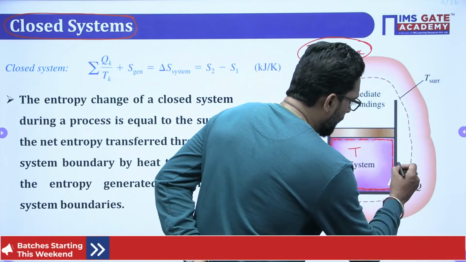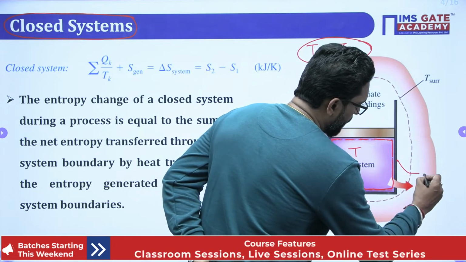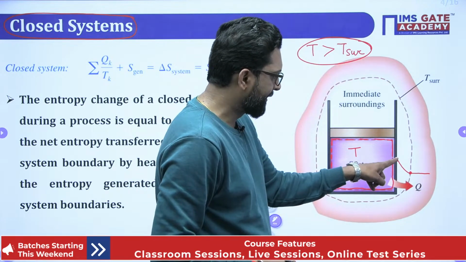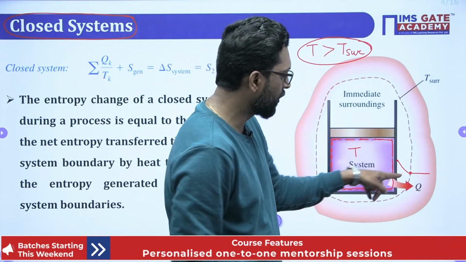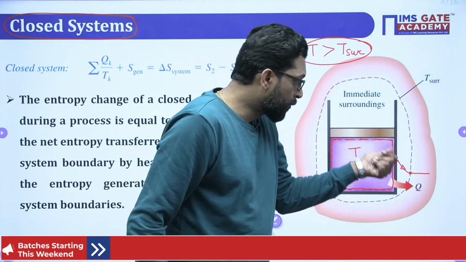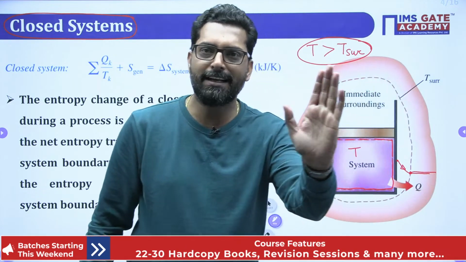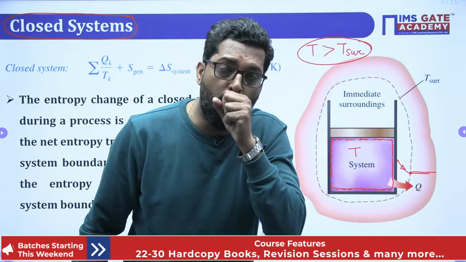So if you draw the temperature profile, this is your convection temperature profile. This is your temperature T system, this is your system boundary, and this is your surrounding. In this case, there is a temperature drop up to a point, and after that the temperature is constant, with no further temperature change.